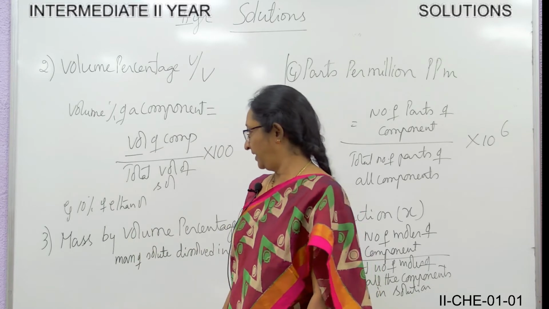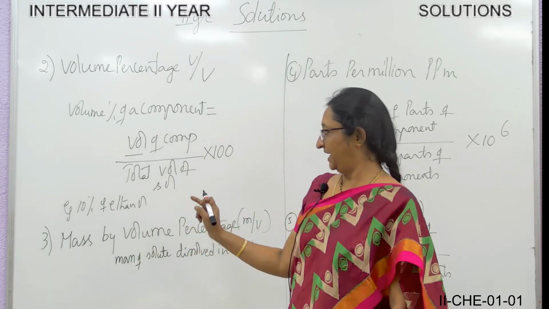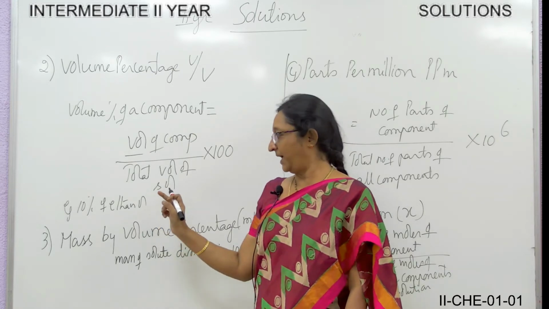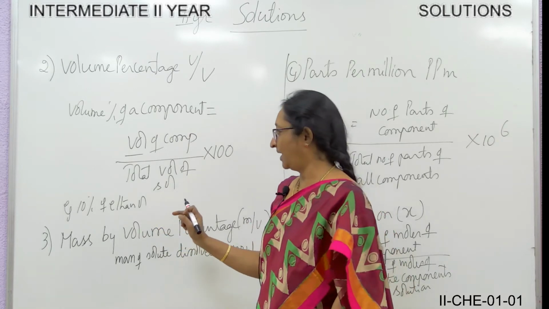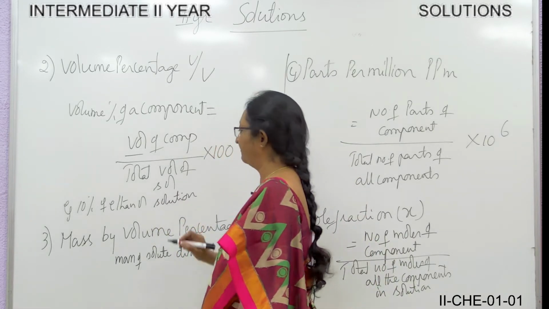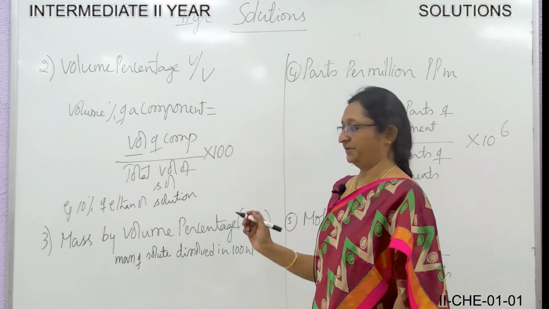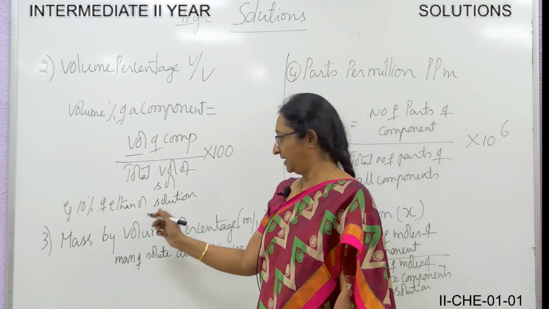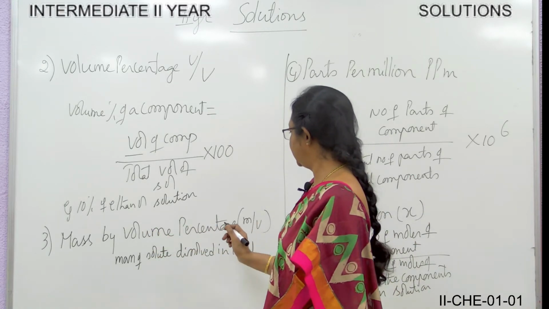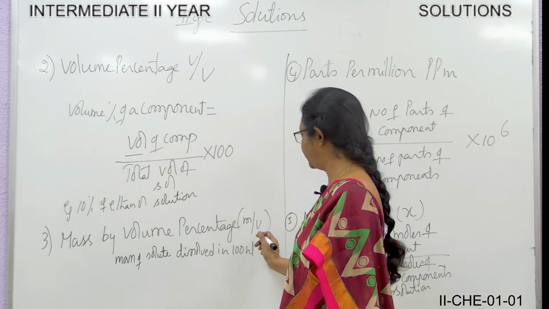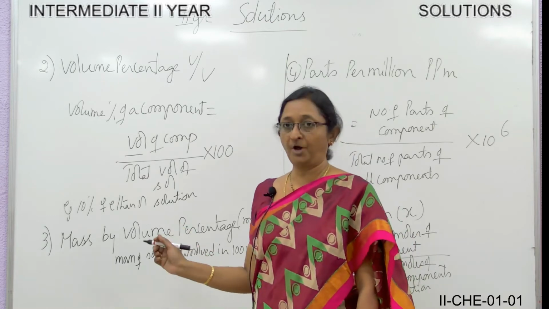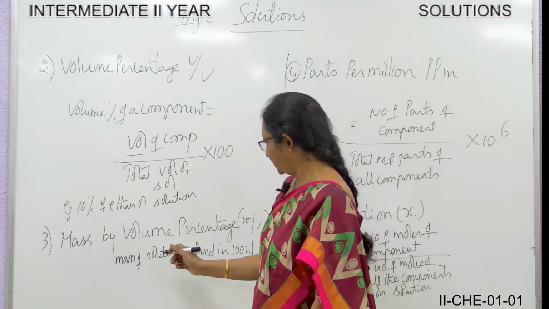Volume percentage, how to define this? Volume percentage of a component is equal to the volume of the component divided by the total volume of the solution, into 100. So what does 10% of ethanol mean? 10% of ethanol means 10 ml of ethanol in 90 ml of water. So that is called a 10% ethanol solution. So this is one way of expressing the concentration.